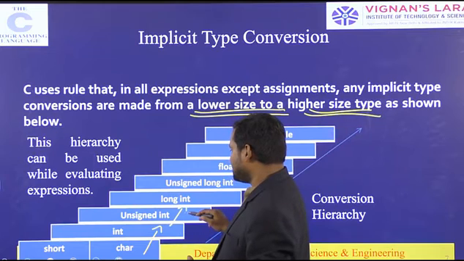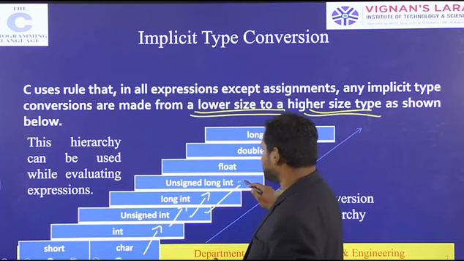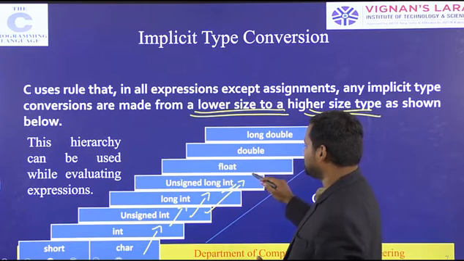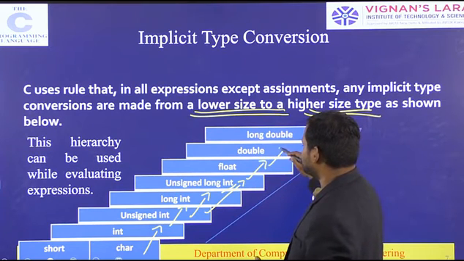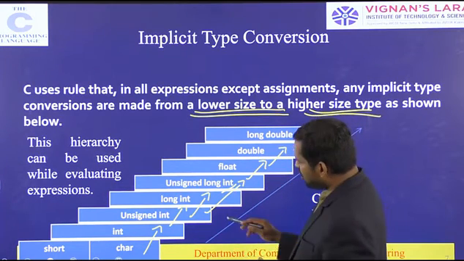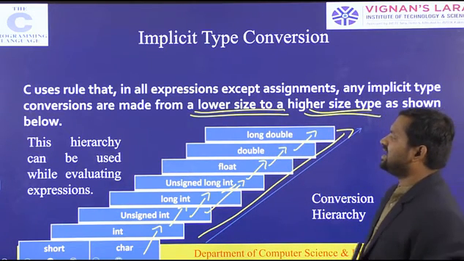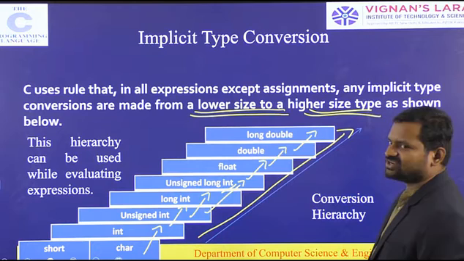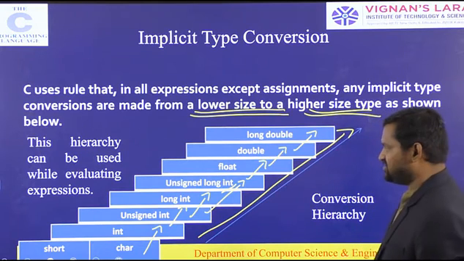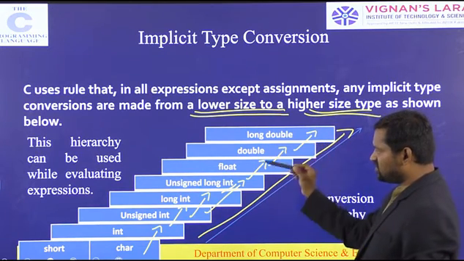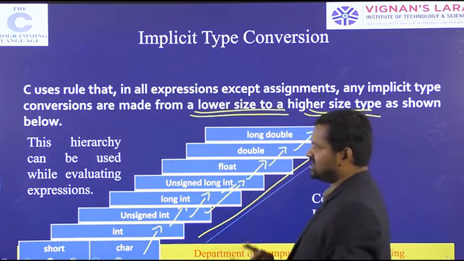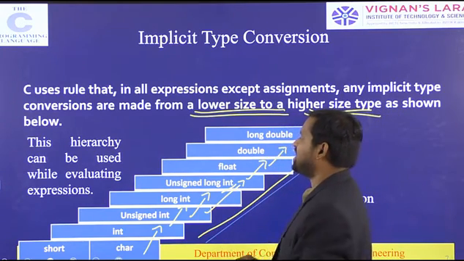After that integer to long int. After that long int to int. After that float, float to double. Double to long double. Lower to higher. The conversion is done implicitly, automatically, by the compiler. Not the long to double, double to float, float to unsigned. Only lower data type to higher data type.